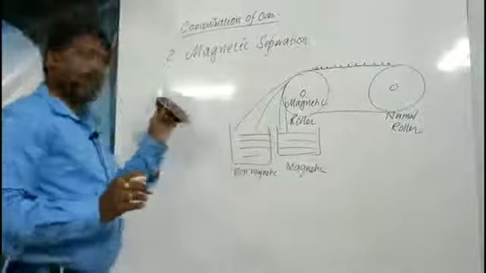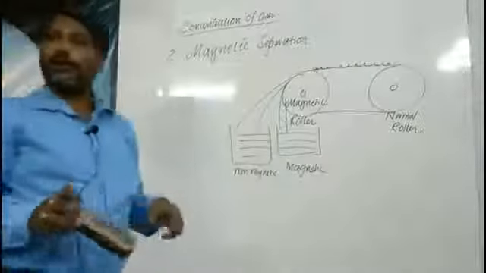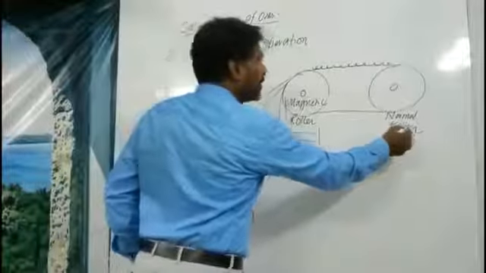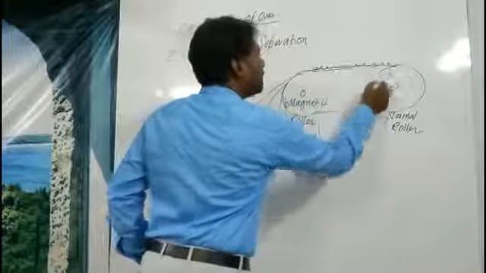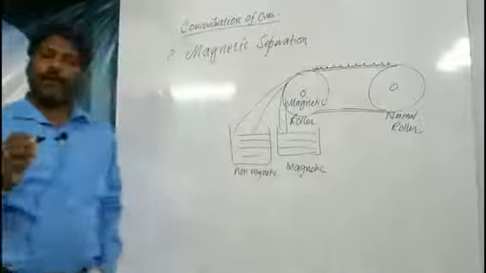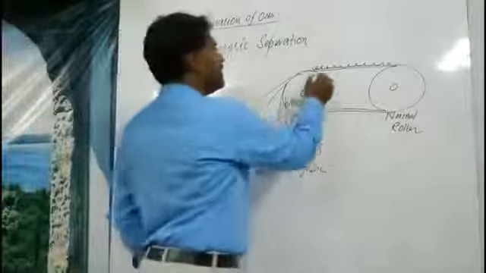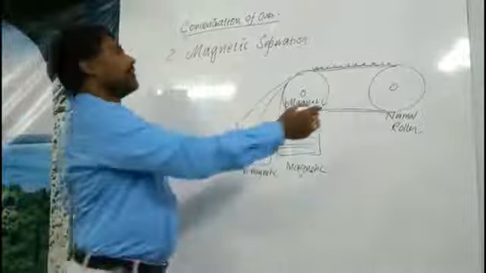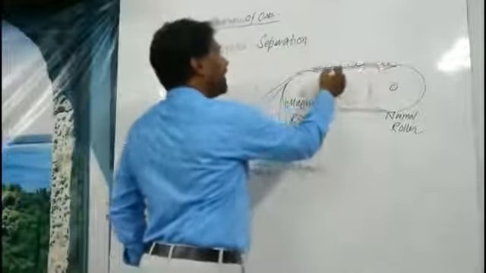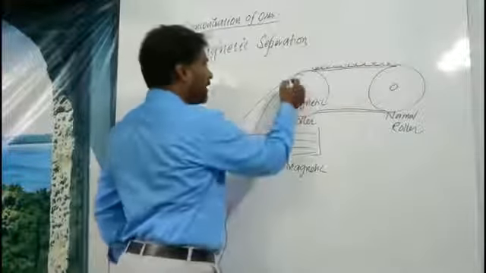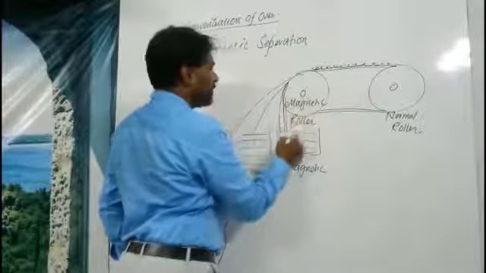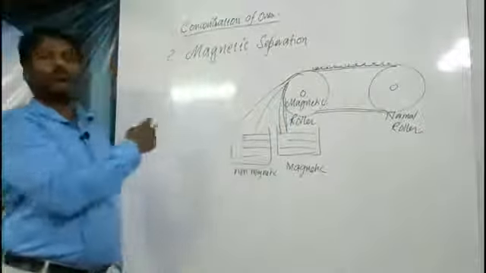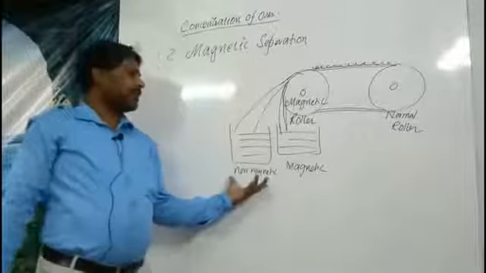So by just observing the diagram itself, you can easily understand what is magnetic separation. Here is a magnetic roller as well as a non-magnetic roller. Both are connected by a belt, which is always rolling along these magnetic and non-magnetic rollers. So the gangue material, which is kept on the belt here, while the belt rolls from here to here, the magnetic material will be attracted and separated nearer to the roller, and the non-magnetic will be thrown outside by the centrifugal force into another vessel here.